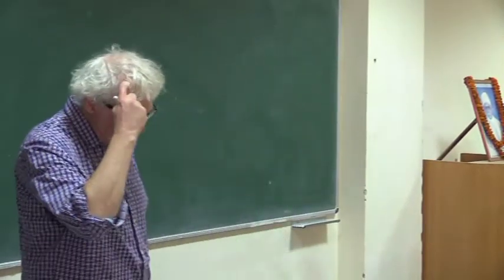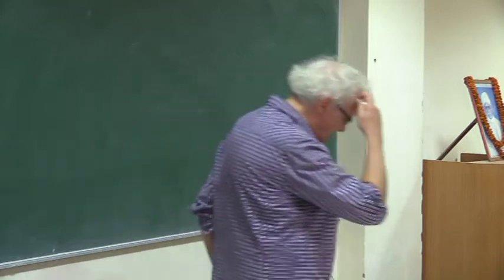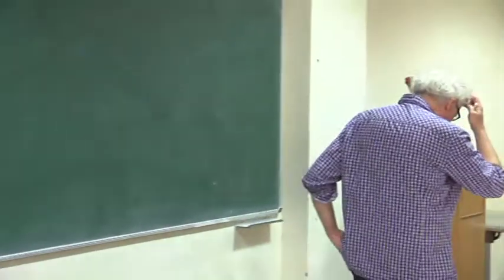So today I will give our first finiteness result.